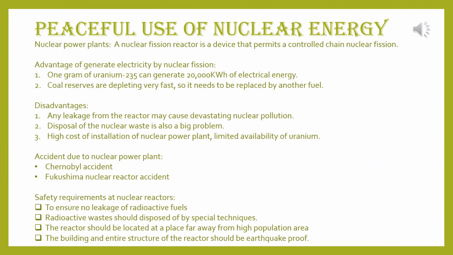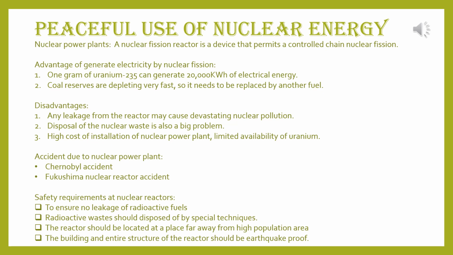Peaceful use of nuclear energy. Nuclear power plants. A nuclear fission reactor is a device that permits a controlled nuclear fission chain reaction. Advantages of generating electricity by nuclear fission. First one, 1 gram of uranium 235 can generate 20,000 kilowatt hour of electric energy. Number 2, coal reserves are depleting very fast, so it needs to be replaced by another fuel.